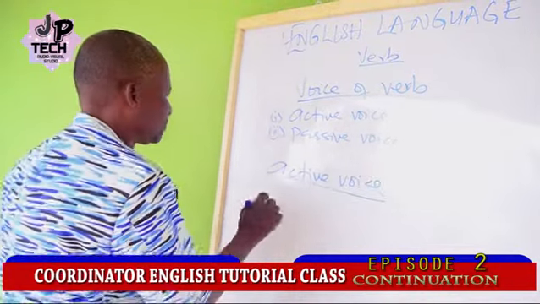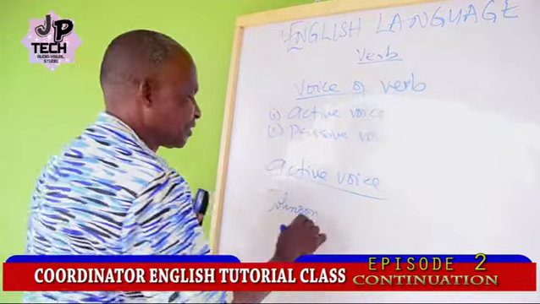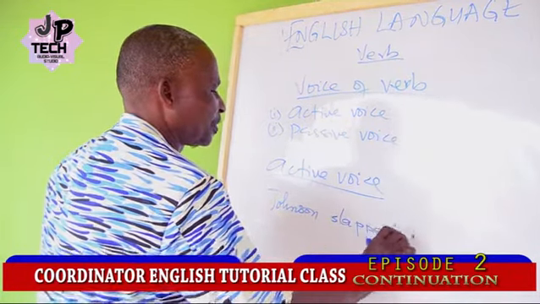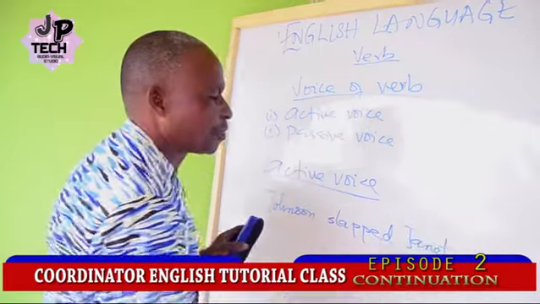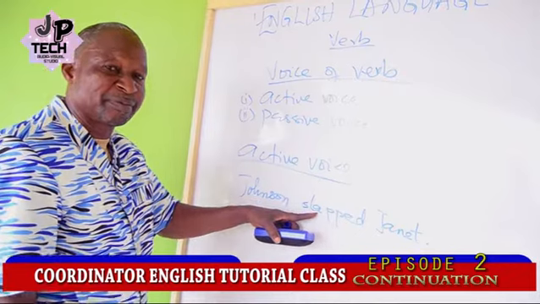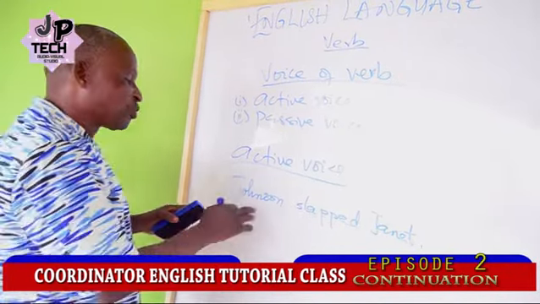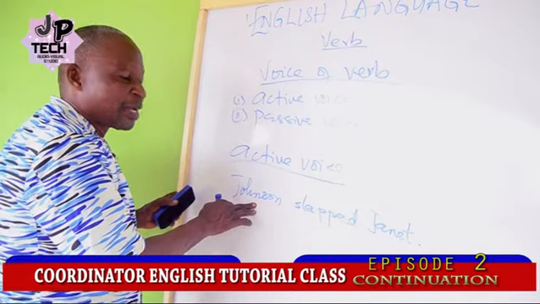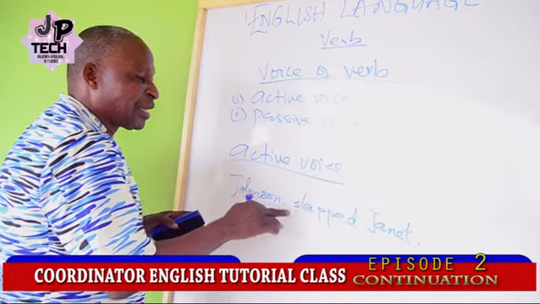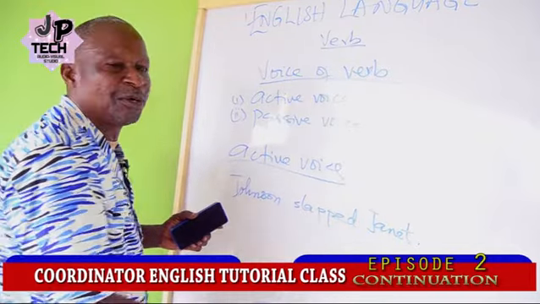For example, Johnson slapped Janet. Slapped here is in the active voice, because we see Johnson as the performer. The subject here is the performer of the action communicated by slapped. Janet is the object, the receiver.